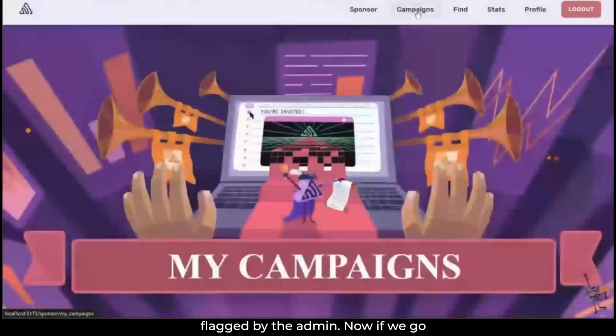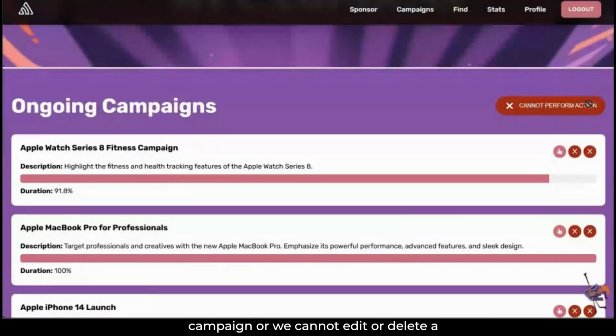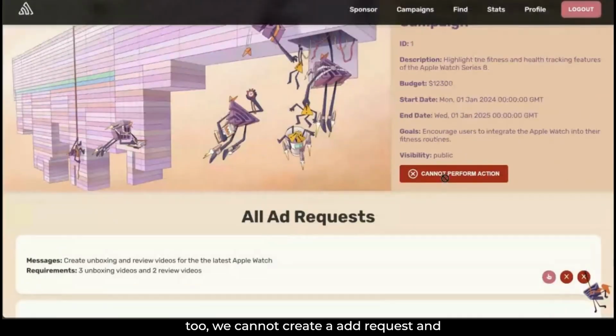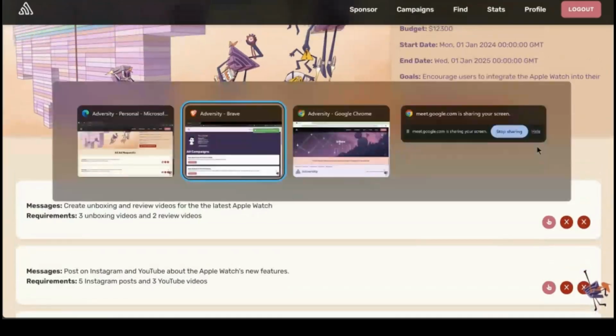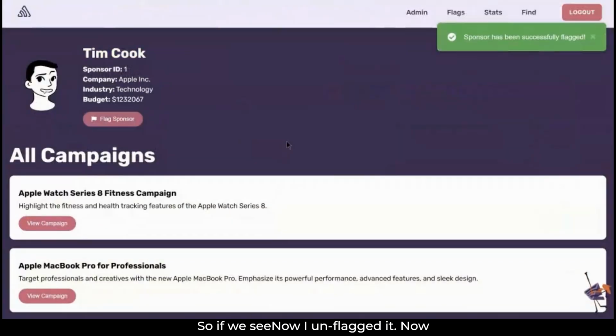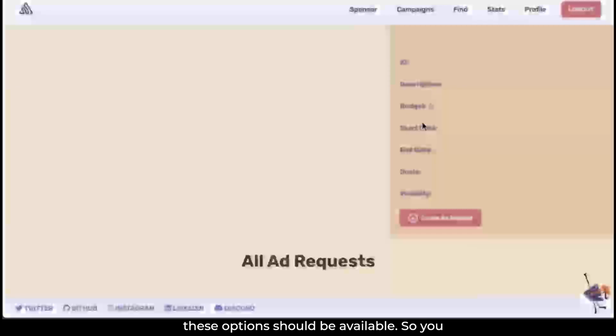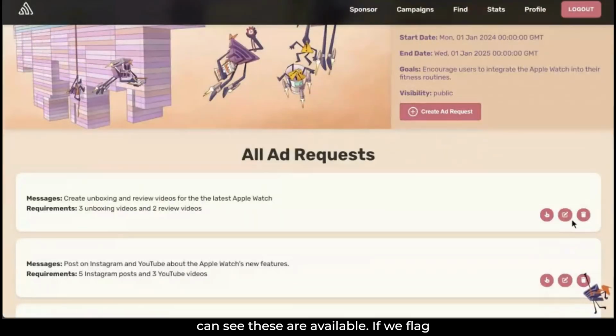Now if we go to our campaigns, we cannot create a campaign or edit or delete a campaign. Similarly for ad request too, we cannot create an ad request and we cannot edit or delete it. If I unflag it, now these options should be available. You can see these are available. If we flag him again, the options should be gone.